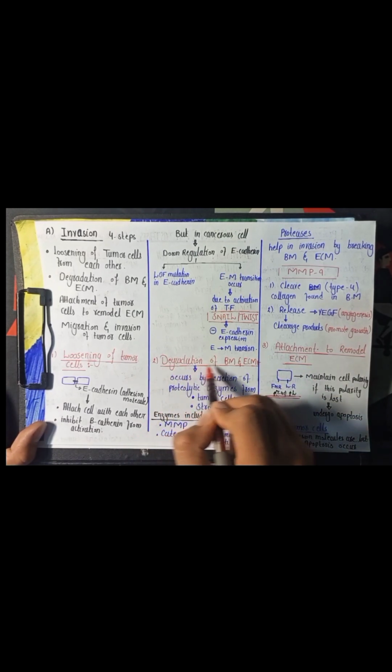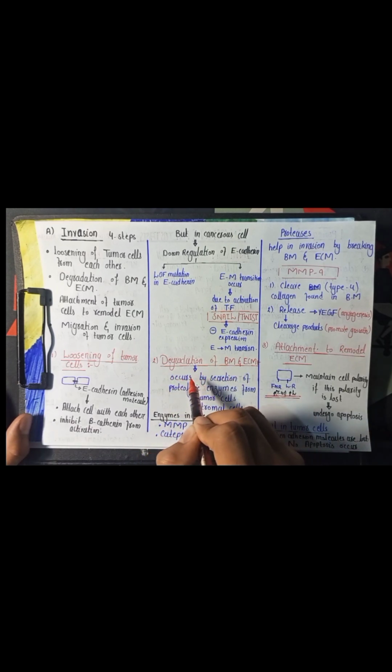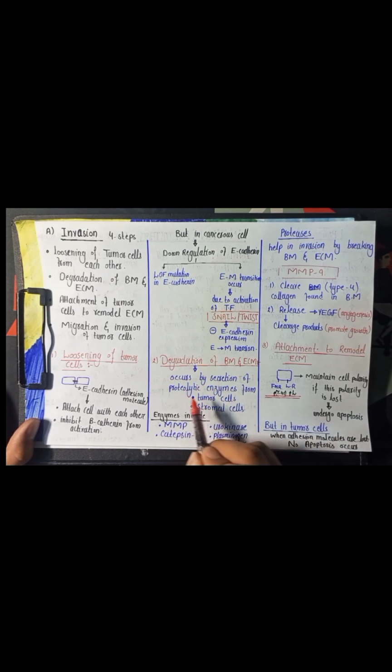The next one is the degradation of the basement membrane and the extracellular matrix. The degradation of the basement membrane is the second step in invasion, and it occurs due to the secretion of proteolytic enzymes from the tumor cells and the stromal cells. These proteolytic enzymes include matrix metalloproteinases, cathepsin D, and urokinase plasminogen activator, and these proteases help in invasion by breaking down the basement membrane and the extracellular matrix.